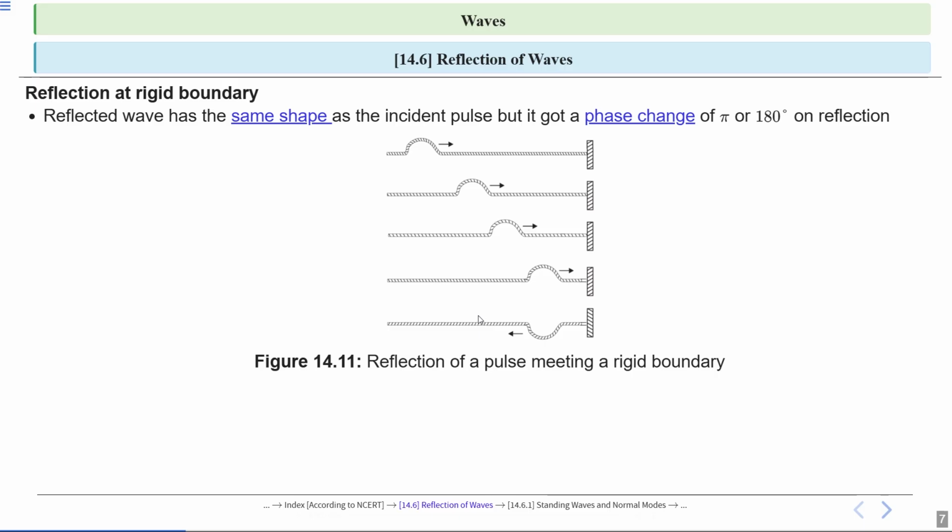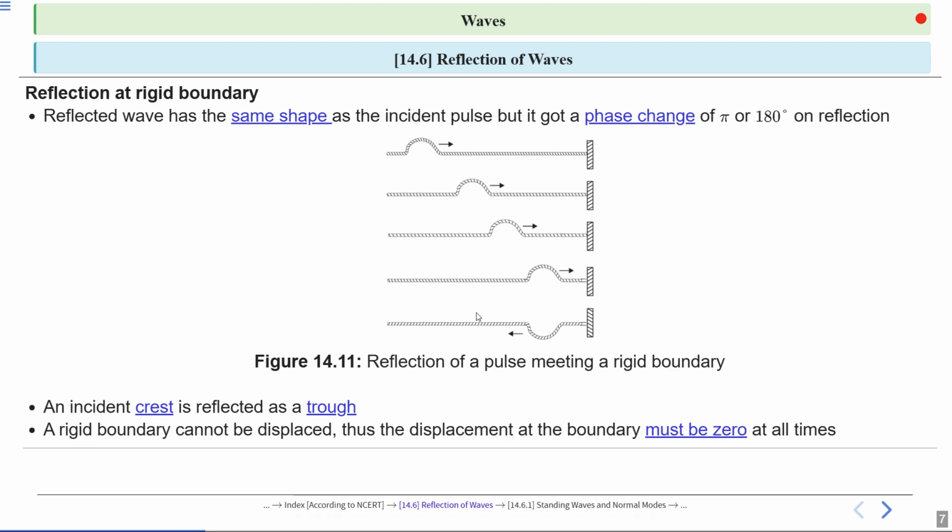Now, when a crest hits a boundary, it reflects as a trough. This is called inversion. The wave equation remains the same, but the phase flips. A rigid boundary does not move, so displacement there is always 0. Mathematically, this means y equal to 0 at the boundary.